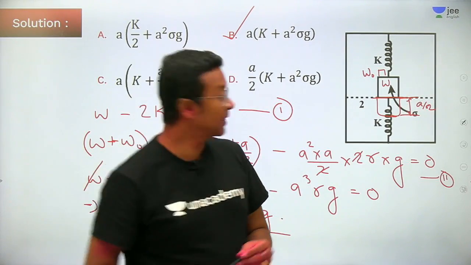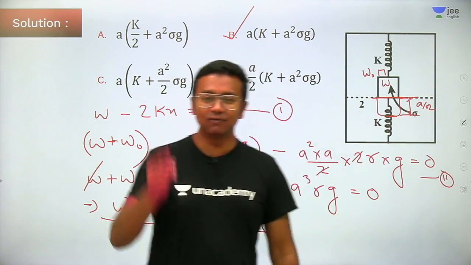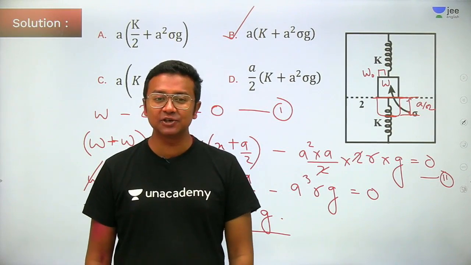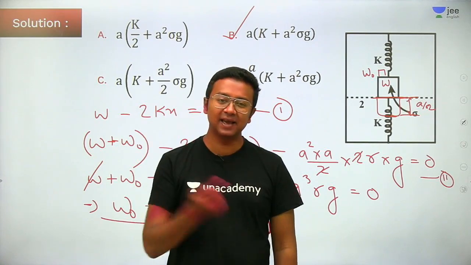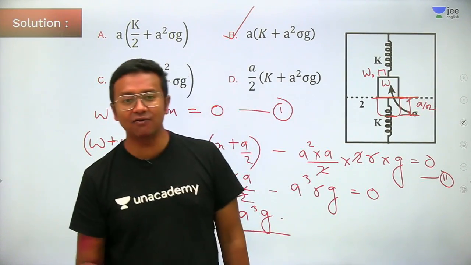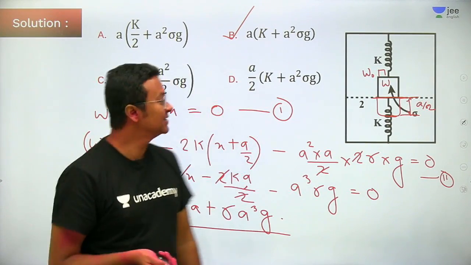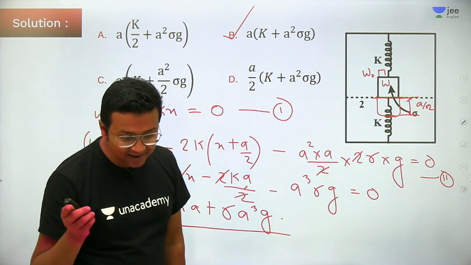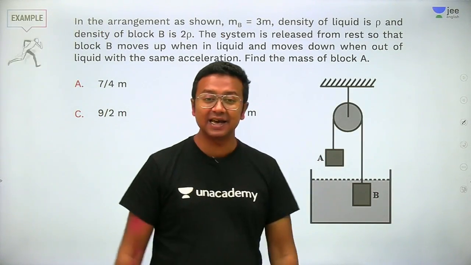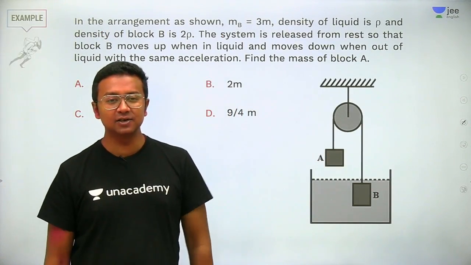Now, students, if you take away this block, food for thought for all you students: is there going to be an SHM, and if there is an SHM, then what will be the time period of this particular SHM? Leave it as homework for all you students. Okay, now let's go ahead and discuss the next question. What do we have in the next question? Now this is a little challenging, but it is solvable.